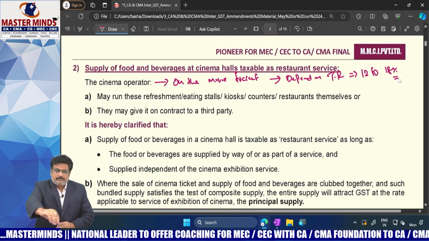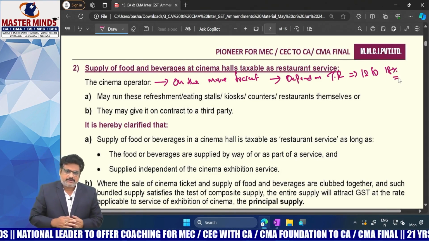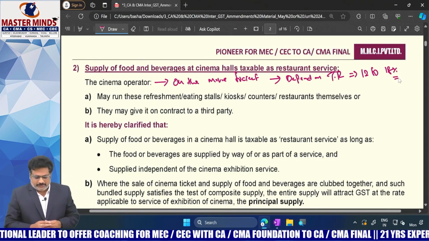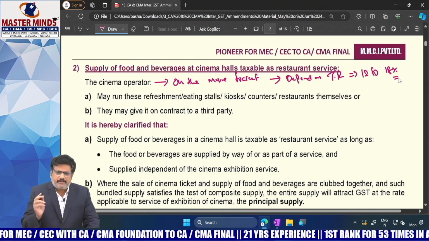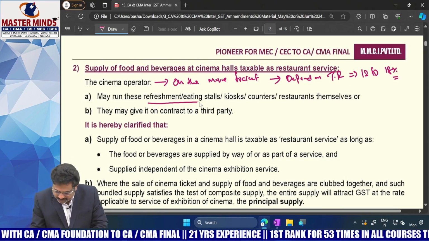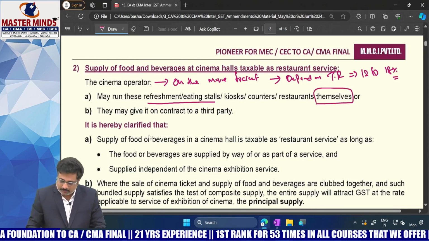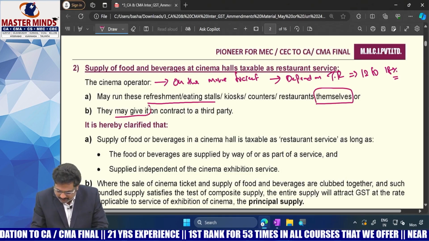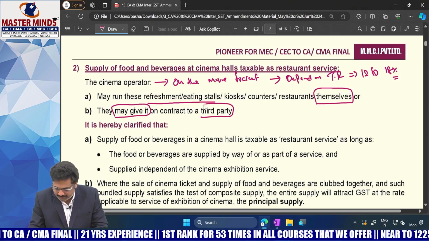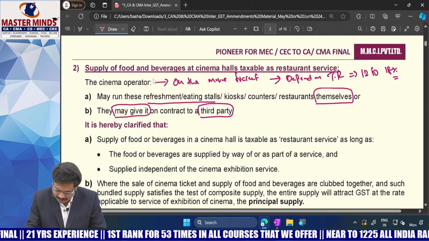The question is, these movie theaters may run these refreshment stalls themselves, or they may give them to a third party. That means it can be outsourced.